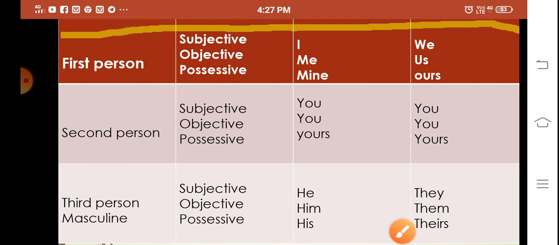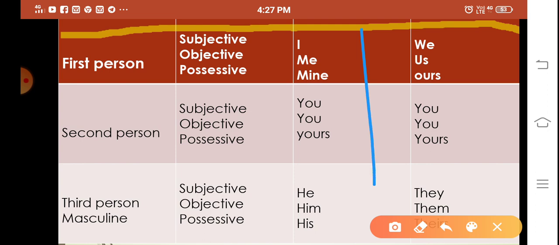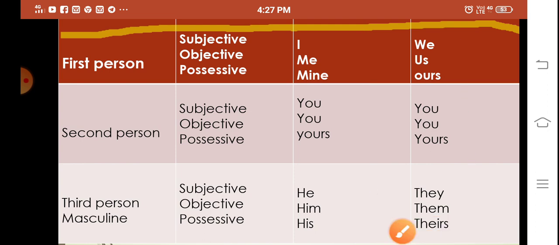So this is yours, and it is the singular form here. It is a singular form here, and it is the plural form here. Here you have the singular forms in this column, and you have the plural forms in this column. So, third person masculine gender. We'll see the third person masculine means male, related to males,